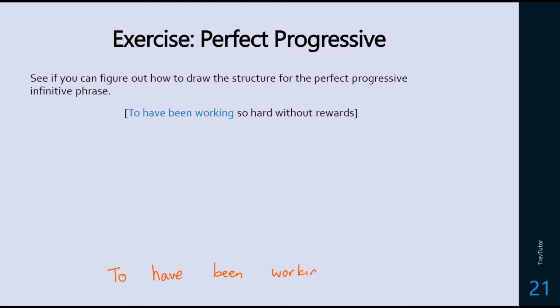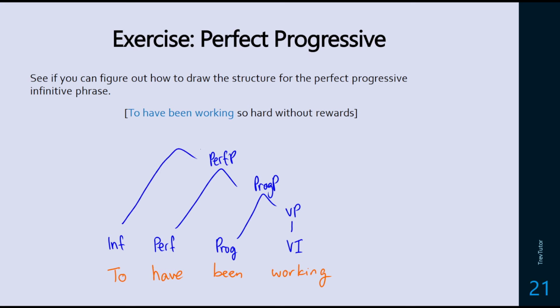So to have been working. And we know what the labels for these are. It's going to be an infinitive, it's going to be a perfect, it's going to be a progressive, and then it's going to be an intransitive verb, so hard without rewards. So working is a VP, progressive takes a progressive phrase and a VP as a complement. The perfect builds into a perfect phrase that takes the progressive phrase as a complement, and the infinitive phrase builds into an infinitive phrase that takes the perfect phrase as a complement. So once again, we're just doing that verb chain inside the infinitive phrase, and we get the same thing that we had before.